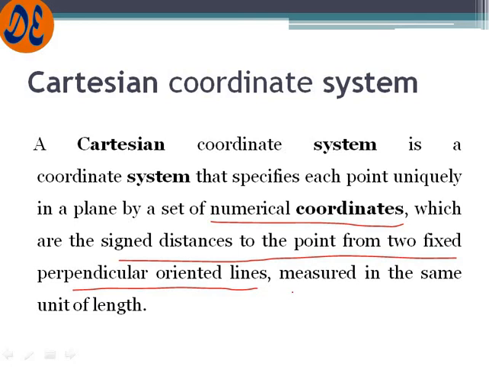Two perpendicular lines means one line is perpendicular to another, that means both lines make a 90-degree angle between them. And the distance is measured in unit length, whatever unit length it may be, centimeter, millimeter, meter, kilometer, whatever you want, you can measure this distance in that.